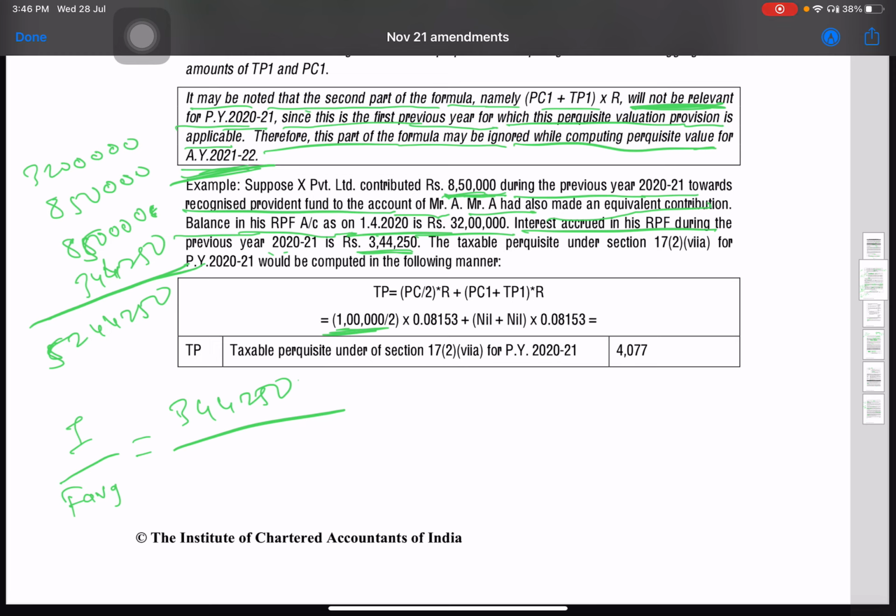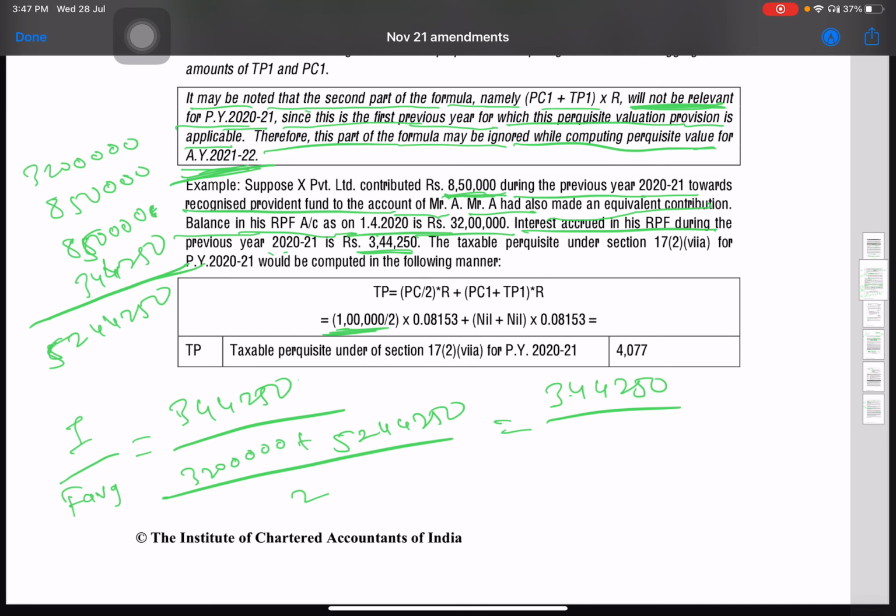So F average is opening plus closing divided by 2. So opening is 32 lakh plus closing is 52 lakh 44,250 divided by 2. Okay, so I is 3 lakh 44,250 divided by 32 lakh plus 52 lakh divided by 2.